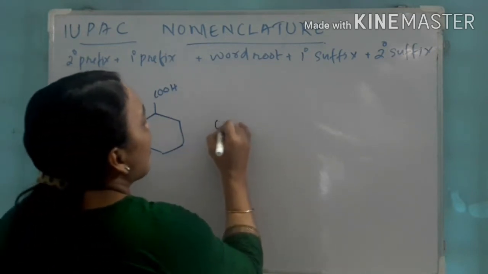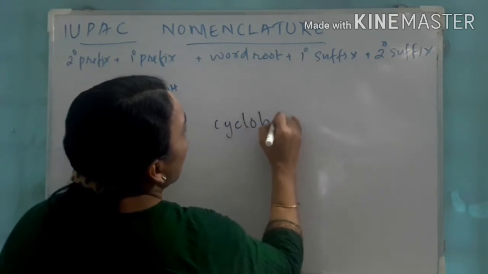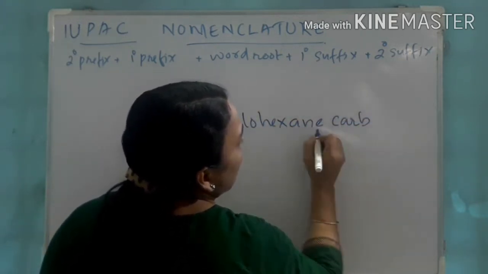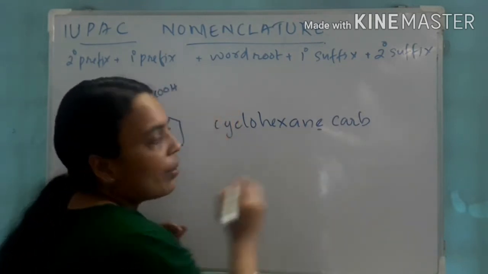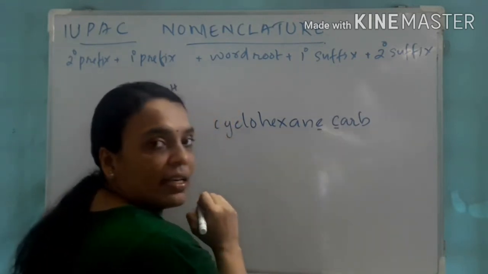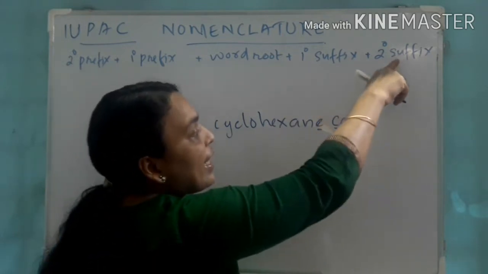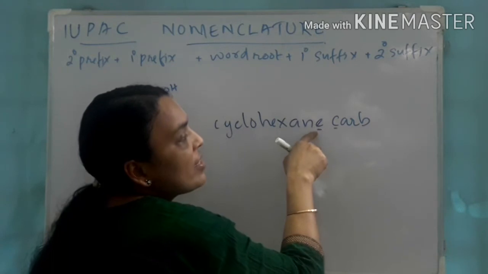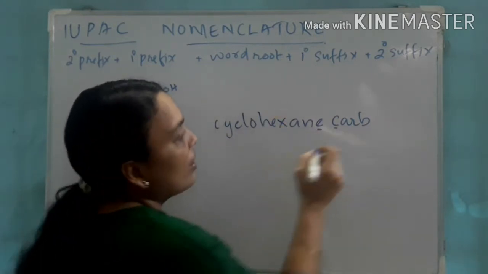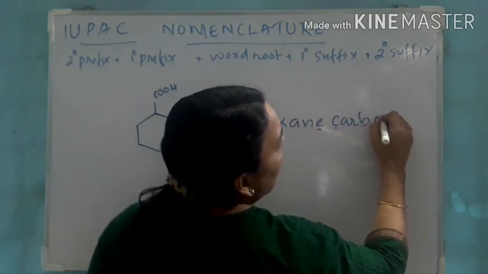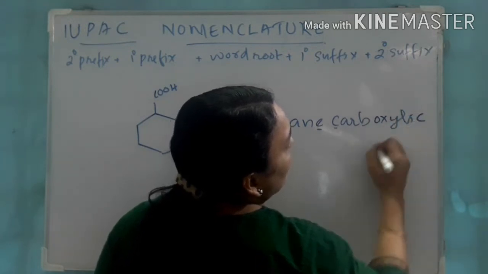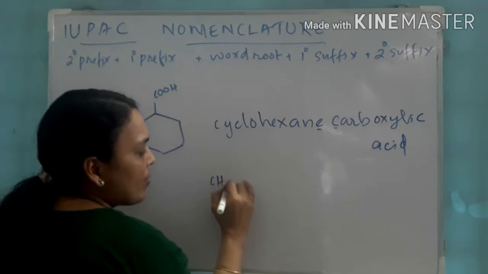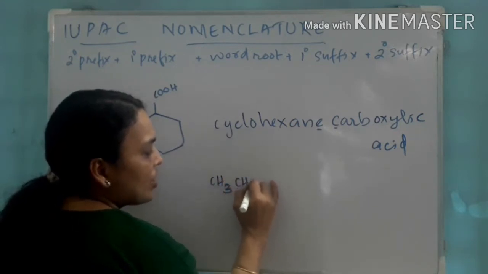So what does its name become? Cyclohexane carboxylic acid. Remember, the E remains over there because it is starting with a C. If the secondary suffix is starting with a consonant, the primary suffix E remains over there. So it is carboxylic acid. Look here, a simple example, CH3CH2OH.